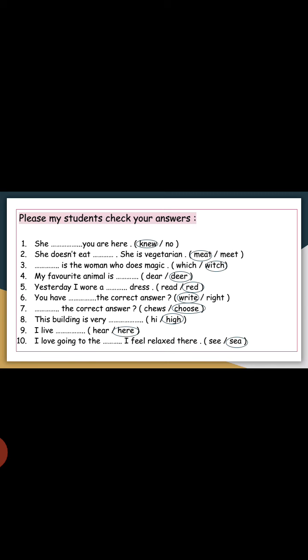Number 10: I'm going to the ___. I feel relaxed there. See or sea. The first, see, means يرى. The second, sea, means بحر. So the second, sea, is correct.